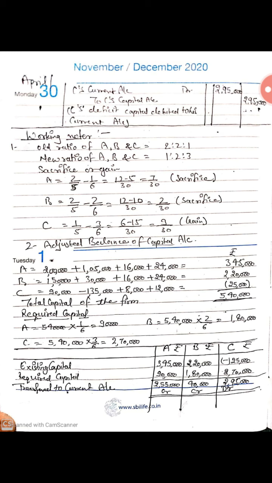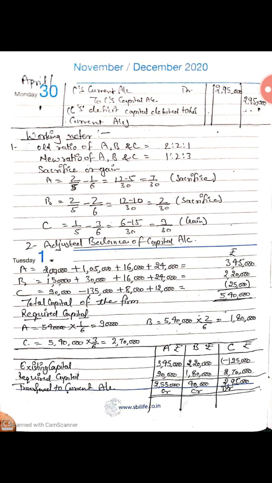Now students, come to the working note. We will find our sacrifice or gain. So A will sacrifice 7 by 30, B will sacrifice 2 by 30 and C will gain 9 by 30. Then we will adjust our capital. Adjusted balance of capital: A 2 lakh, 1 lakh 5,000, 16,000 plus 24,000, total will come 3 lakh 45,000.